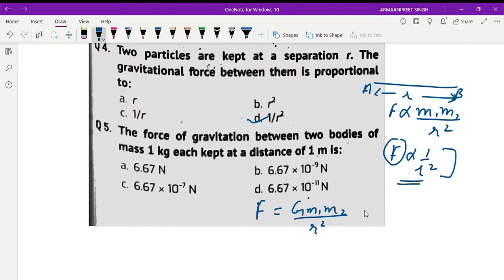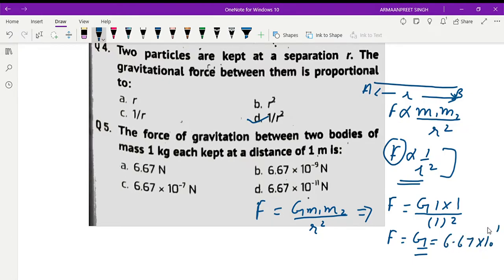Both the masses are 1, and the distance is also 1, so F will be equivalent to G. What is G? G is 6.67 into 10 raised to power minus 11 Newton meter square per kg square.